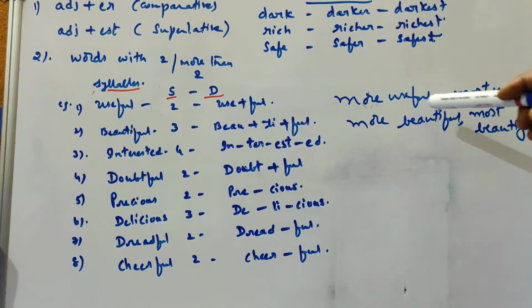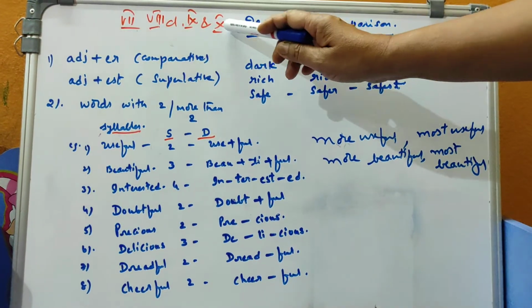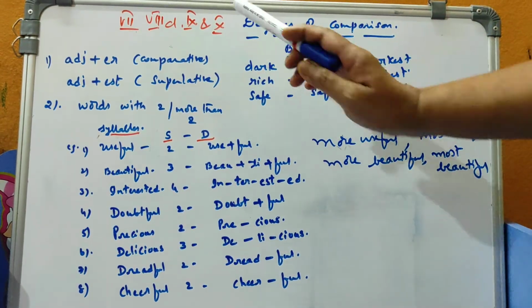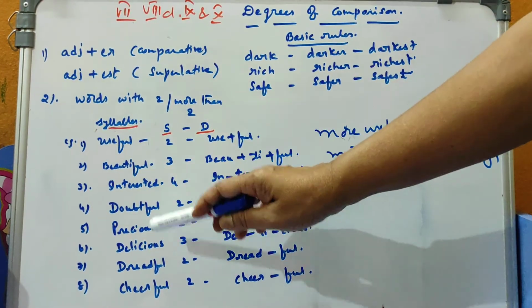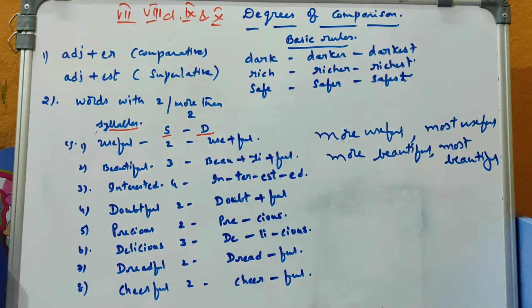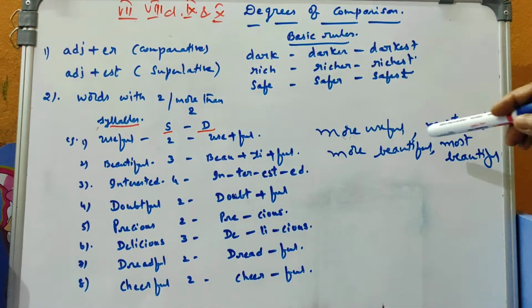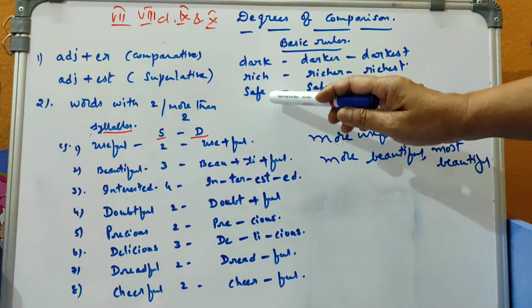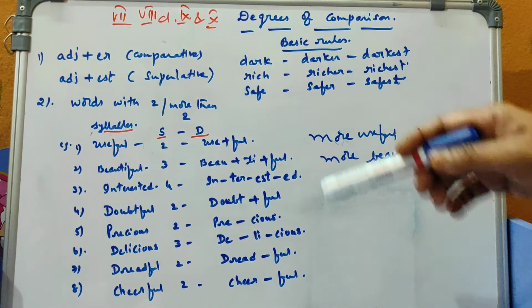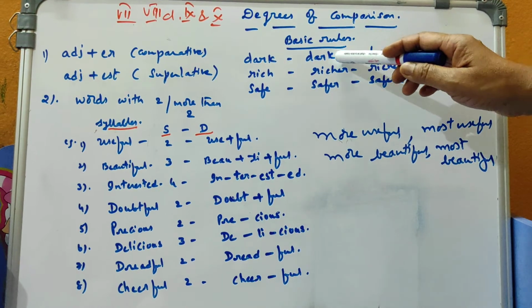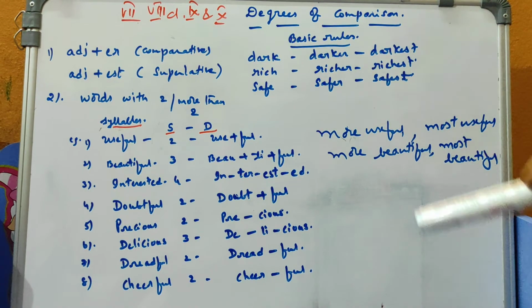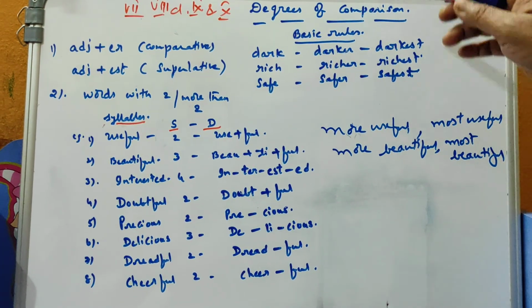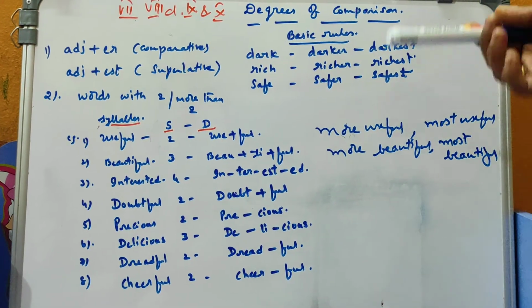So like that we have to follow here, more in comparative degree and most for superlative degree. These are not short words, these are long words, with 2 or more than 2 syllables used in these words. So we have to depend on this rule. And for the short words like dark, rich, safe, all words like this, we simply add er and est. Er for comparative, est for superlative. So like this we can follow the rule. Okay, these are the basic rules for degrees of comparison. In detail we will discuss in later videos. Thank you.